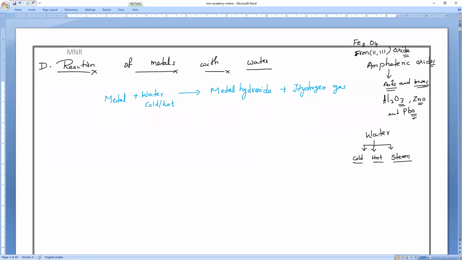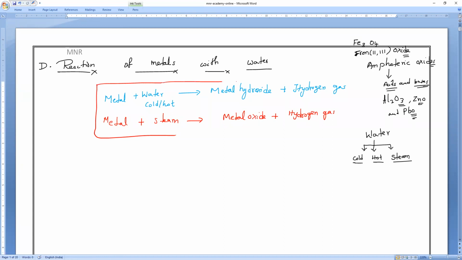So if metals react with cold water or hot water, what products will come, everybody? Metal hydroxide plus hydrogen gas. If metal reacts with steam, please remember that, we are going to get metal oxide plus hydrogen gas. So these both are very, very important equations. The first standard equations we must always keep in mind.